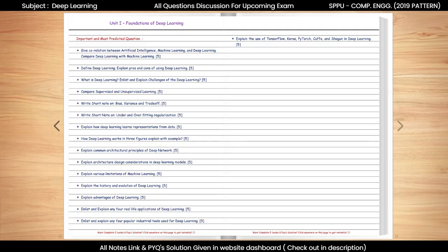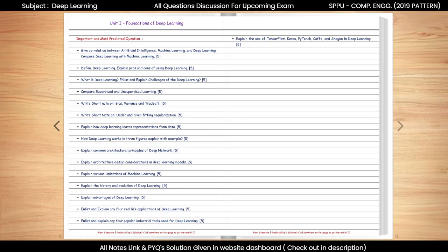Now, let us move on to our next important topic: advantages of deep learning. From this topic, we can expect questions such as: explain advantages of deep learning. Deep learning offers high accuracy, automatic feature extraction, scalability with data, and strong performance in complex tasks like vision and language processing. It outperforms traditional methods in many real-world problems.